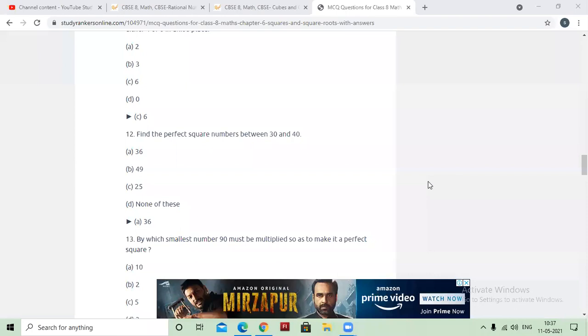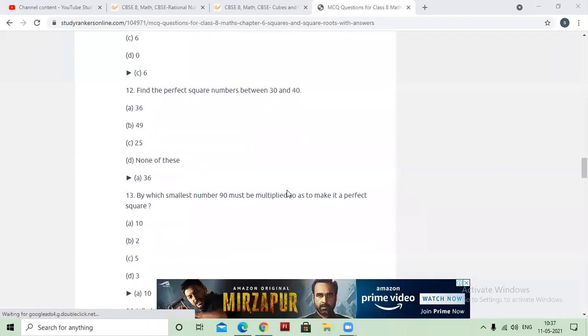Have you got the factors of 90? It should be 10. It will become 900, and the square root of 900 is 30. So by which smallest number should 90 be multiplied? That is your 10.